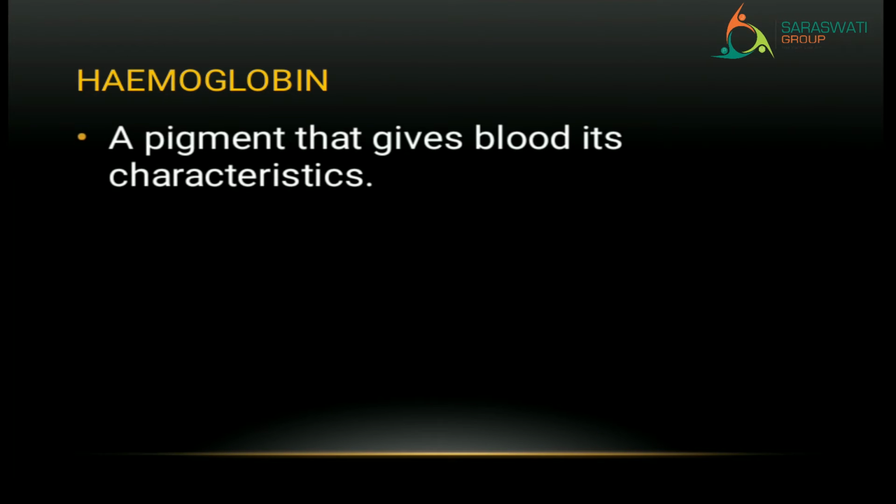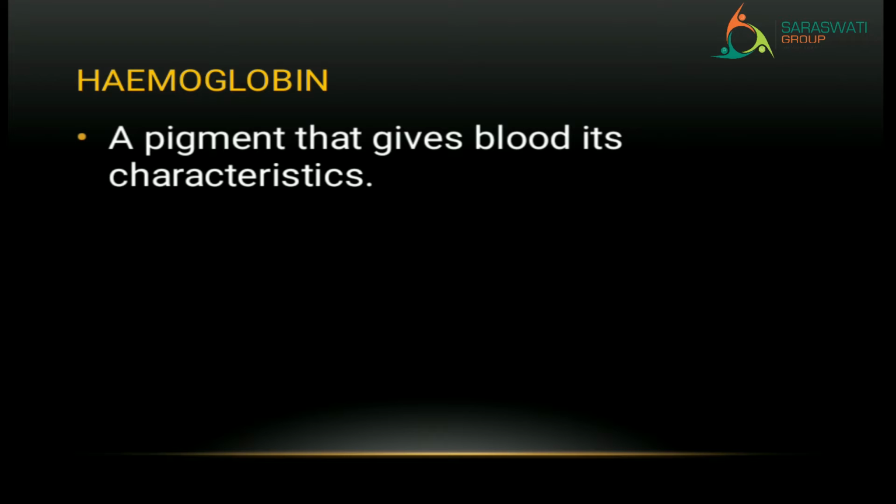What is that? It is hemoglobin. How will you pronounce it? Hemoglobin. You may have heard this word many times in your real life, right? But understand the meaning of it. A pigment that gives blood its characteristics. Now, as you all know, our blood has which color? Yes, red color. So, who gives red color to our blood?